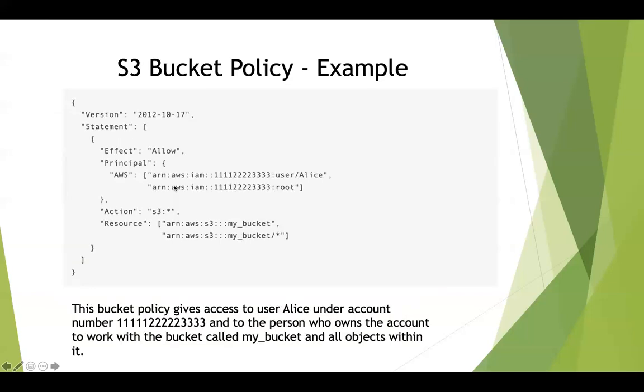But when it comes to a bucket policy, you can see over here that the principal entity is the user called Alice. This is the account ID of our AWS account. And the second principal entity is the user called root. And similarly, we are restricting access to only the bucket called my bucket and all the objects within that bucket. So this bucket policy gives access to user Alice under the account number, and also to the person who owns that account, called root, to work with only the bucket called my bucket and all the objects within it. So this is an example of a bucket policy.